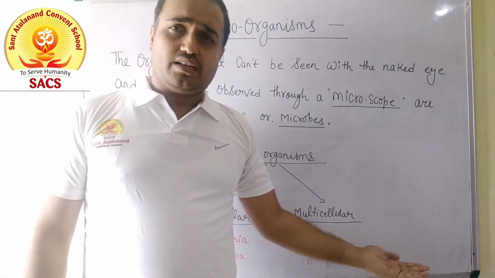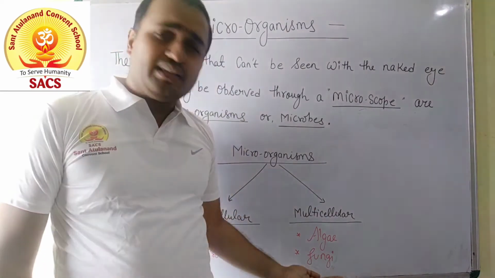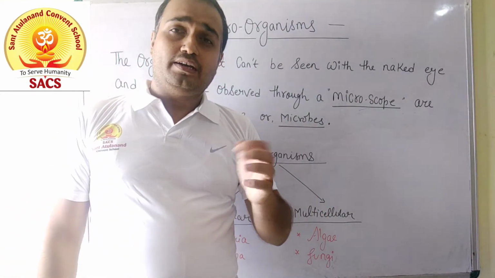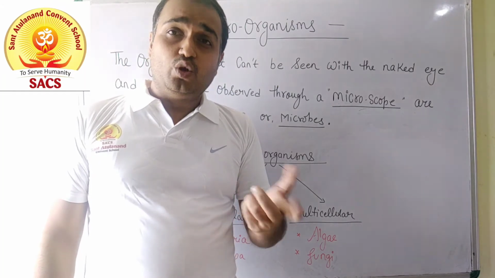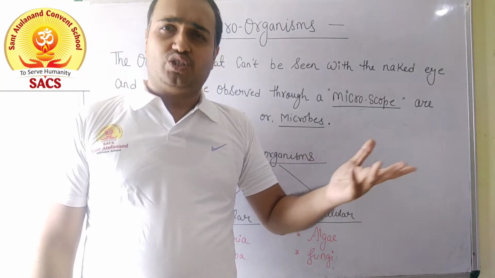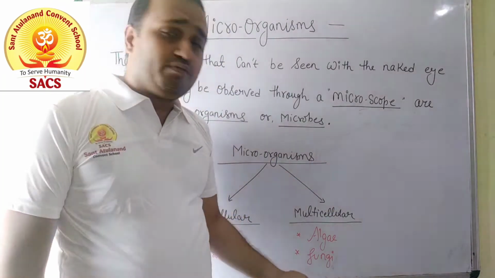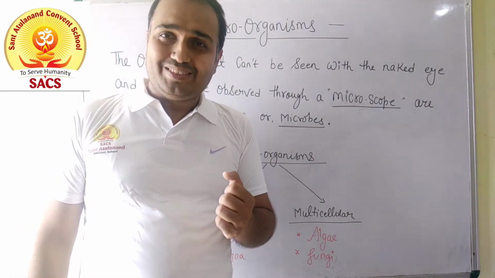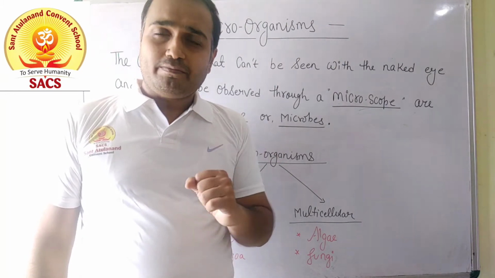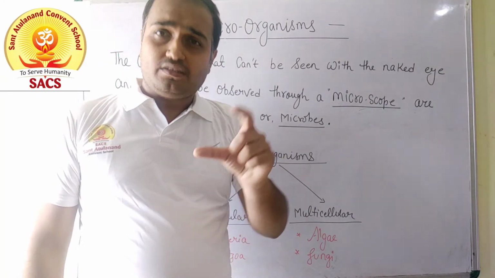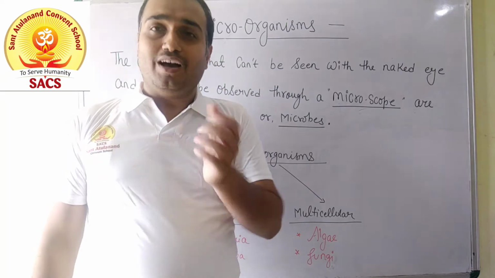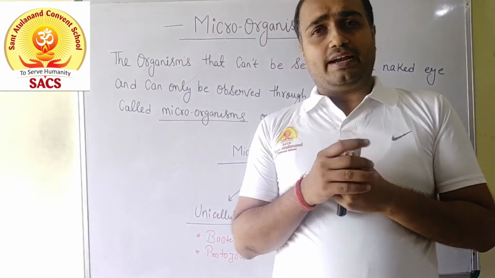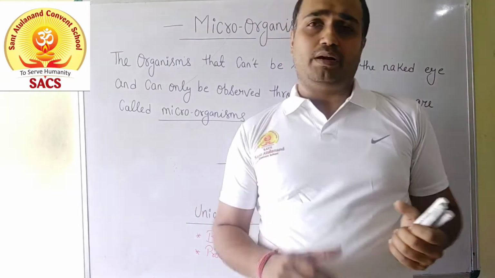There are so many examples, but I have selected the main examples here. In algae, for example, Cladophora, Spirulina, Oscillatoria, Volvox, Anabaena, Nostoc. There are so many algae. And in fungi, Rhizopus, bread mold, Penicillium notatum, Agaricus, a popular mushroom which we all eat also, and so on. So these are the two categories of microorganisms, unicellular and multicellular.